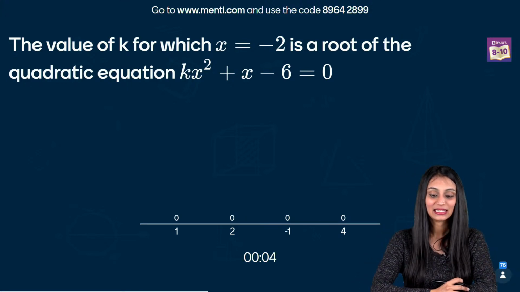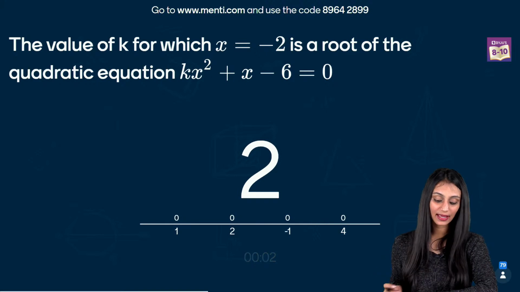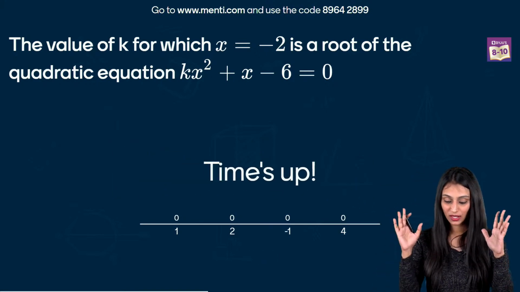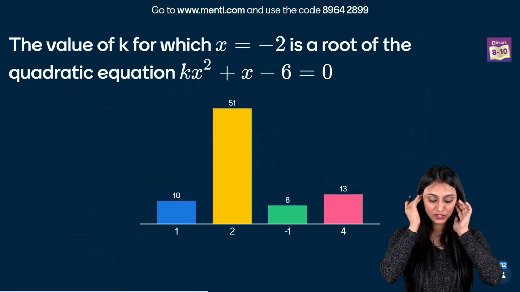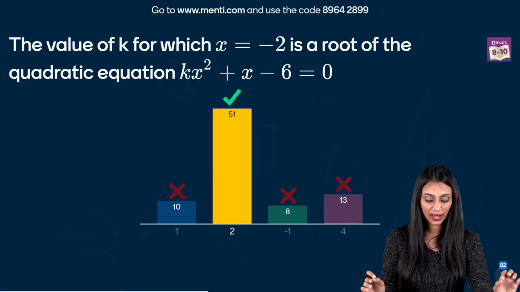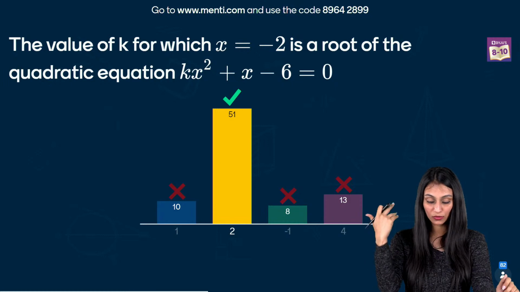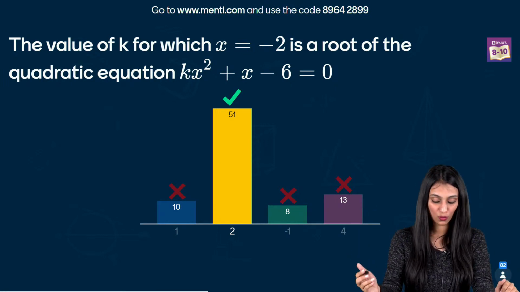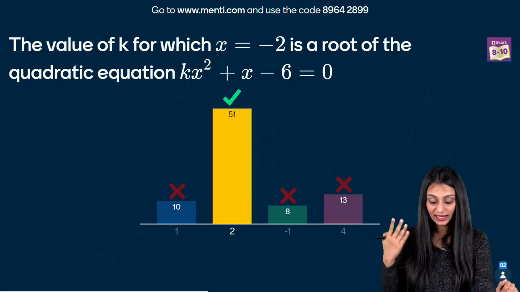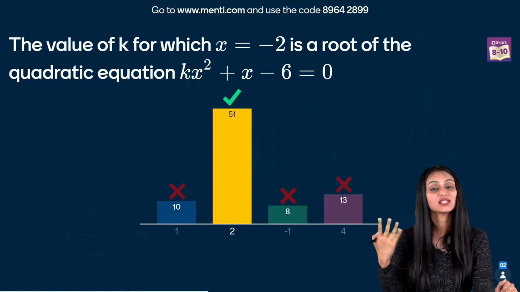Alright. At the end, we will have the leaderboard. So time is up. Alright, so 2 is the correct answer and 51 students have given the right answer. Some say 1, some say minus 1, some of you have given 4 also. Well, how come you are getting 1, minus 1 and 4?